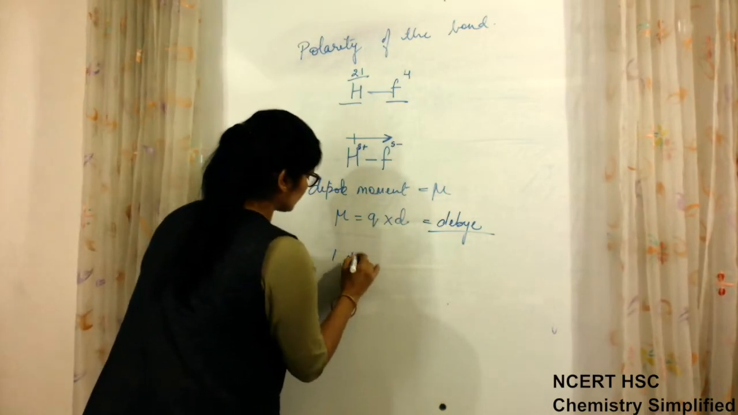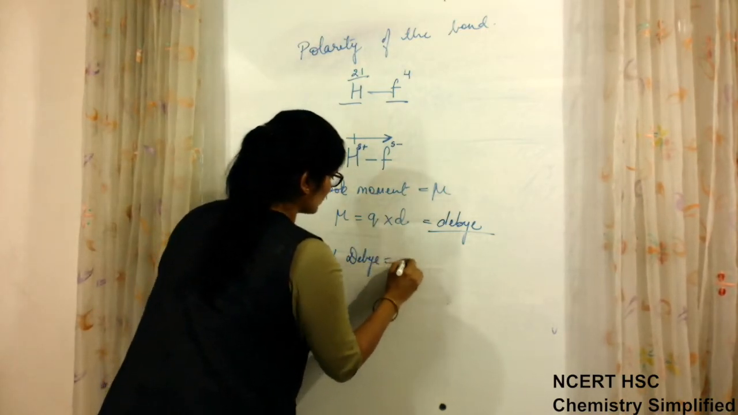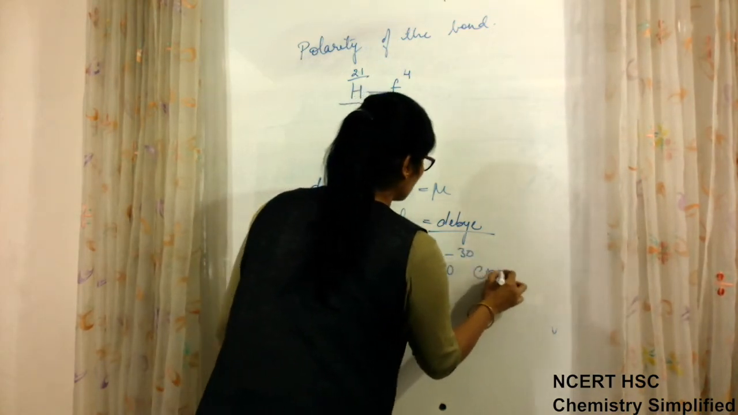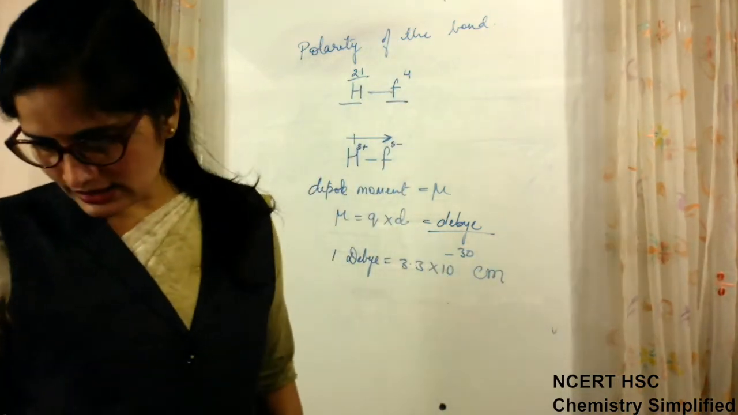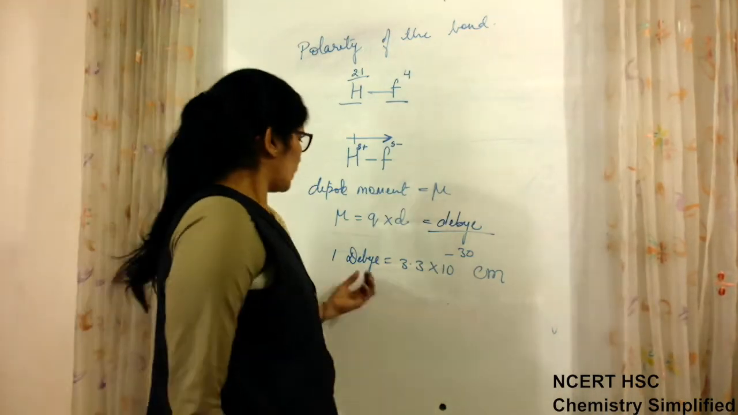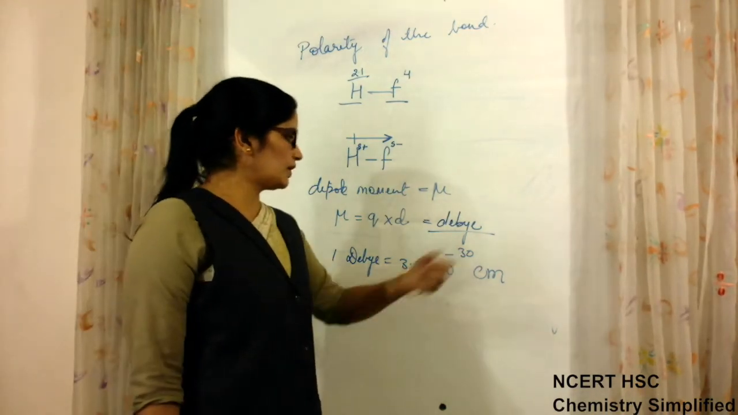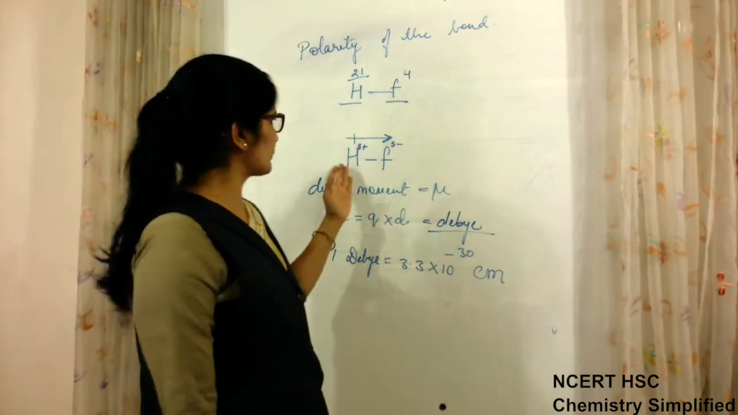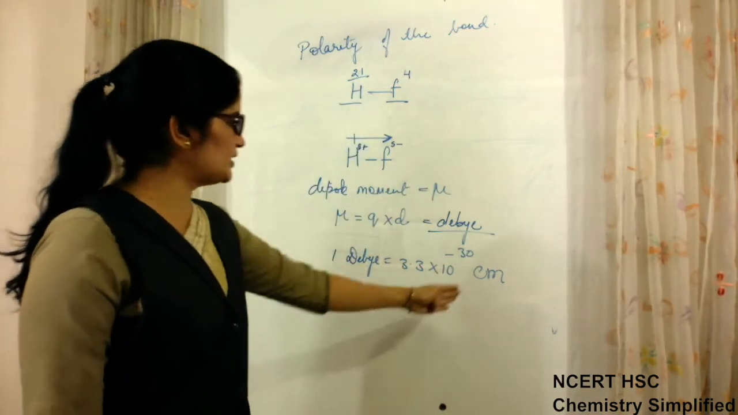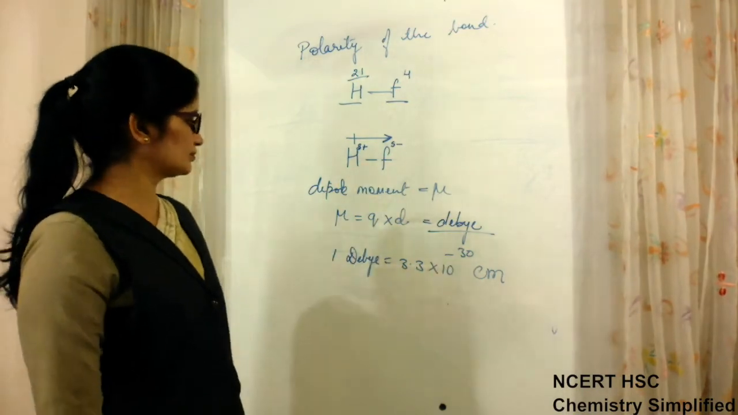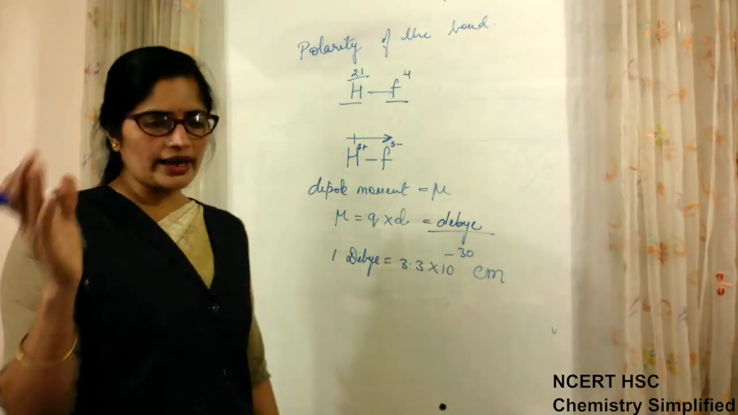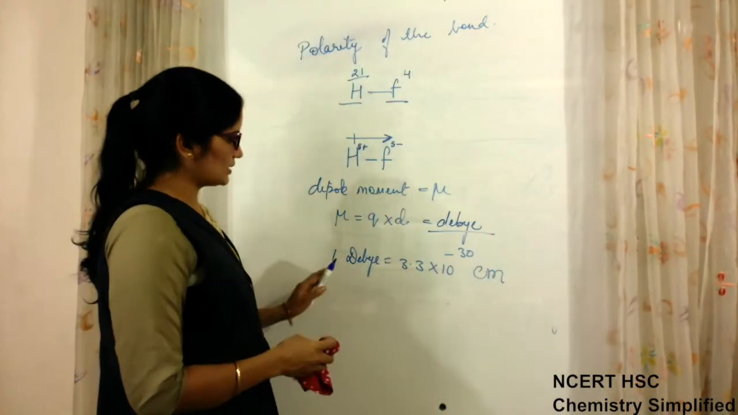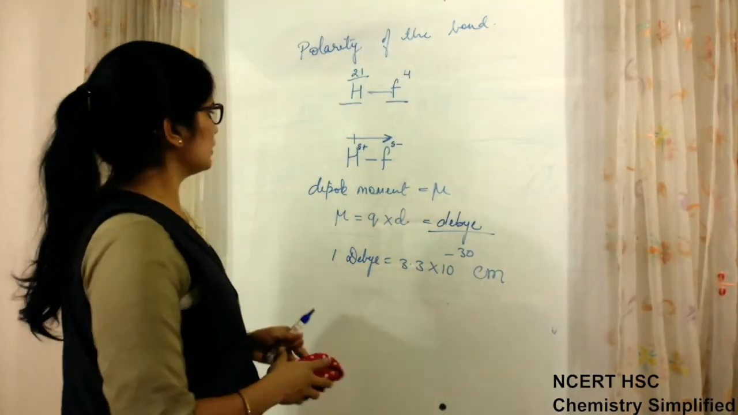1 Debye is equal to 3.3 into 10 to the power minus 30 coulomb meter. Minus 30, not plus 30. 3.3 into 10 to the power minus 30 coulomb meter. Coulomb for charge and meter for distance. Though no calculations are there regarding dipole moment, this much is required to be known.